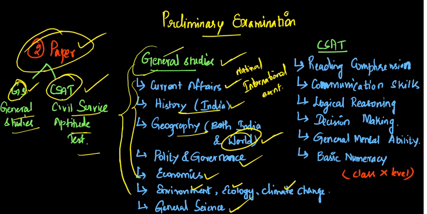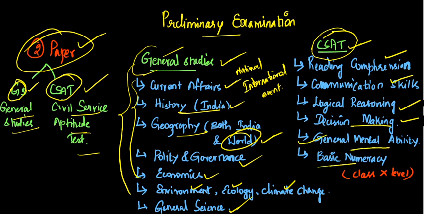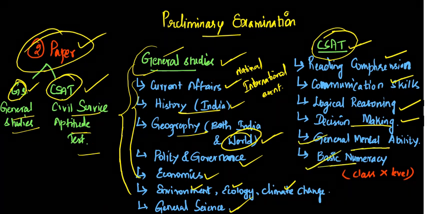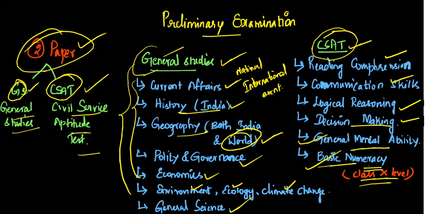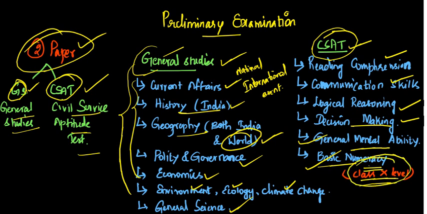Then when we come to CSAT, civil service aptitude test, we have reading comprehension, then communication skills, then logical reasoning, then decision making, general mental ability, then last but not least, basic numeracy. It is basically a class 10 level. The knowledge that UPSC checks is at class 10 level; basic numeracy is enough.